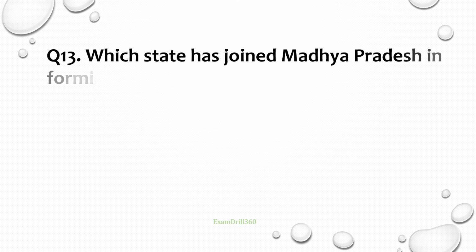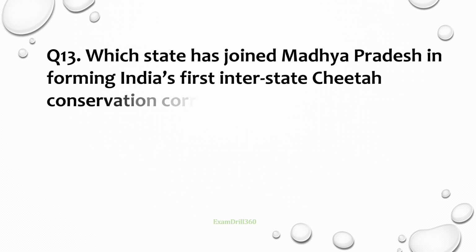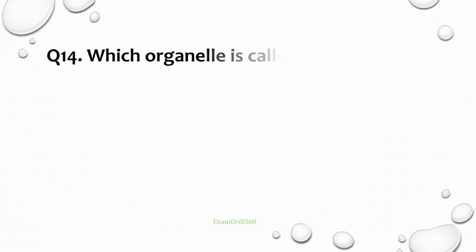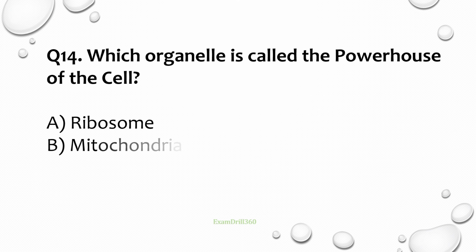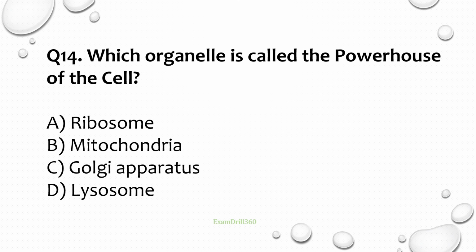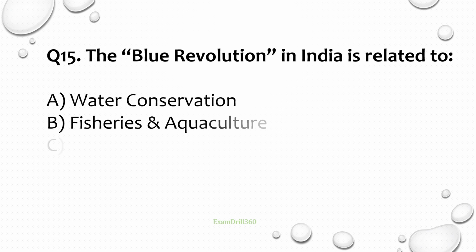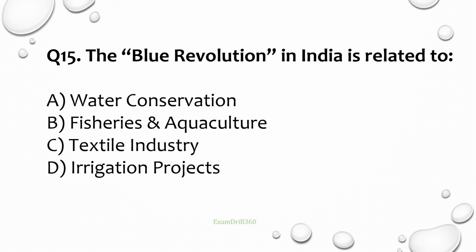Question number 13. Which state has joined Madhya Pradesh in forming India's first interstate cheetah conservation corridor? Correct answer is Rajasthan. Question number 14. Which organelle is called the powerhouse of the cell? Correct answer is mitochondria. Question number 15. The blue revolution in India is related to what? Correct answer is fisheries and aquaculture.